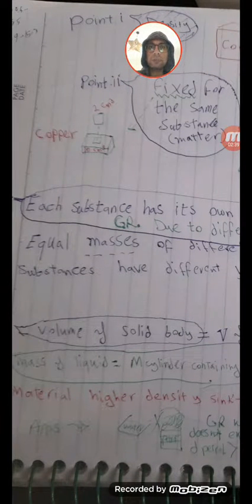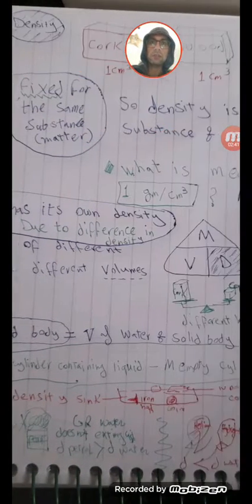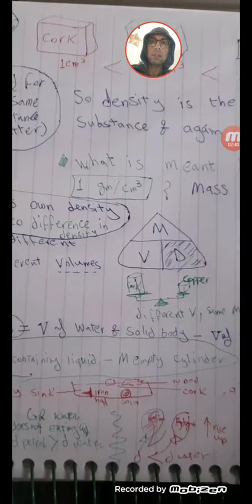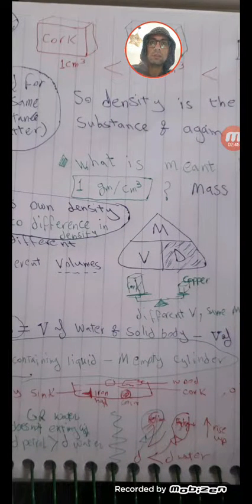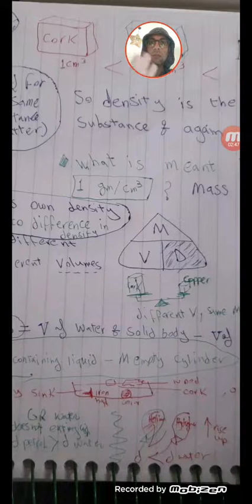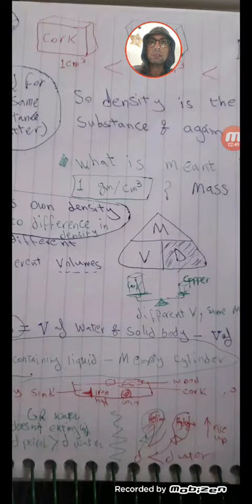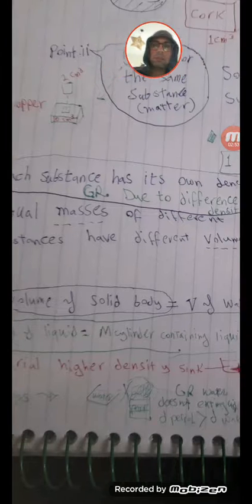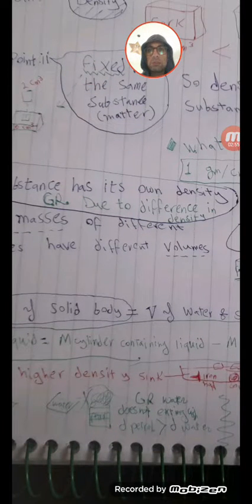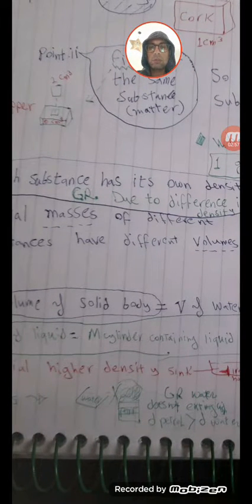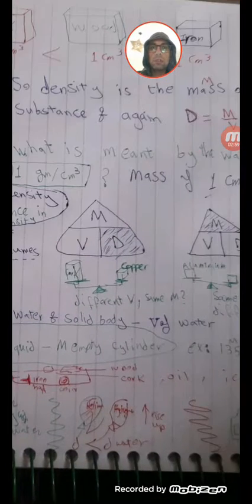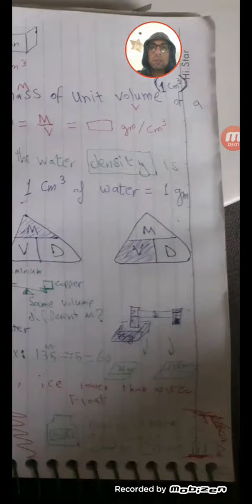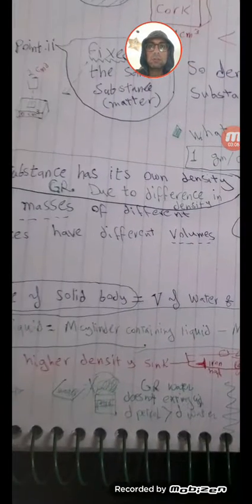Whatever the volume of the substance, when we talk about cork alone, not wood, not iron, not anything else, the density of cork is fixed whether the volume is large or small. We always talk about gram over cubic centimeter, unit volume.